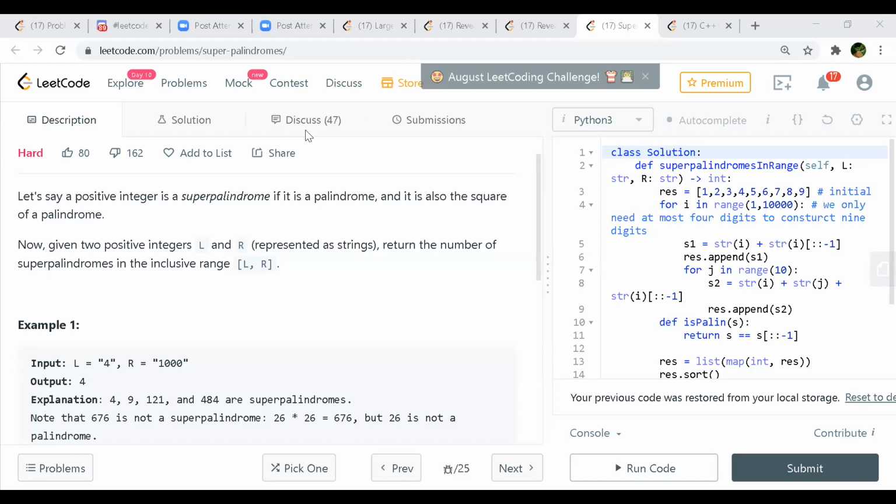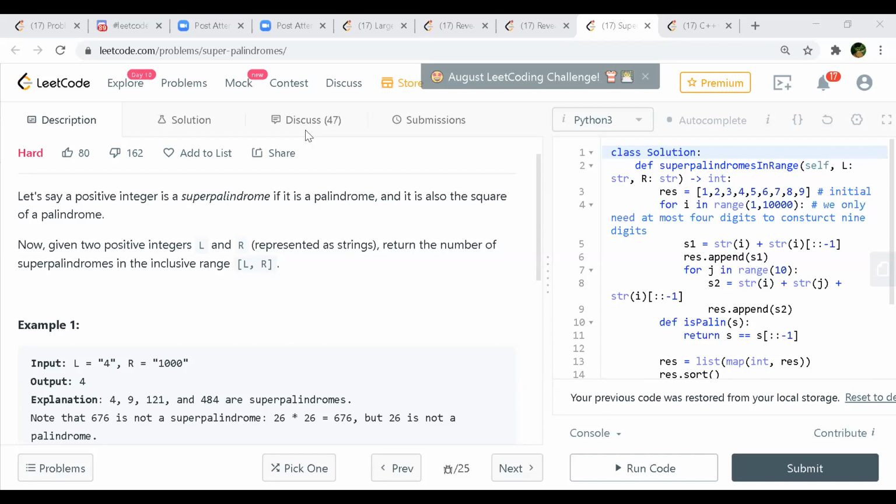Here, 4 and 9: if we take a square root of 4, it's 2, and of 9 it's 3, then they are palindromes. Yeah, because they are single digits, right? Only the square numbers we can take. But 5 is not a perfect square of any number, so we don't need to look for that. Right. Yeah, so we only have 4 and 9 here.